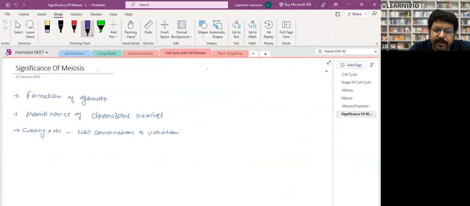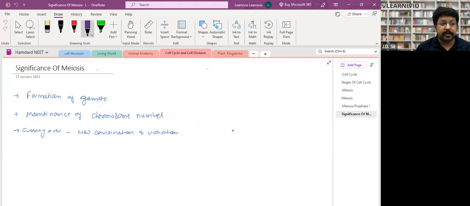Now, what is the significance of meiosis? Formation of gametes takes place through meiosis. They maintain the number of chromosomes. That is very important. Look, in the human species, parents have 23 pairs, meaning 46 chromosomes. If meiosis did not take place, this 46 would become 4 pairs of 23 in the next generation.